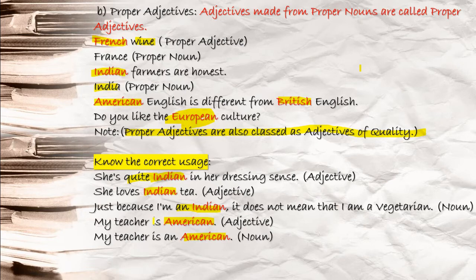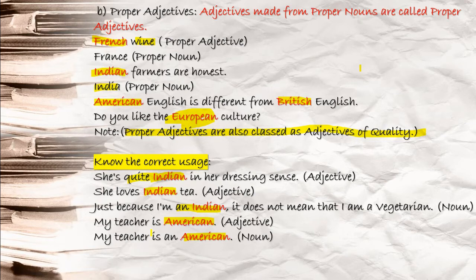My teacher is American. My teacher is an American. What do you think? Which sentence is correct? Let me tell you, both the sentences are correct. When you write my teacher is American, here you are not using any article. So here American is your adjective. But when you write my teacher is an American, here you are using an, and after that American, so this is your noun term.